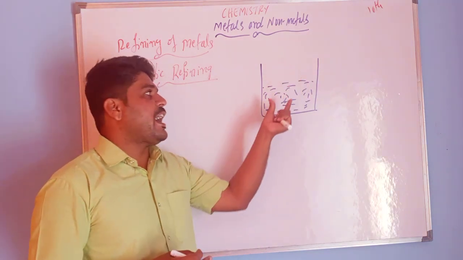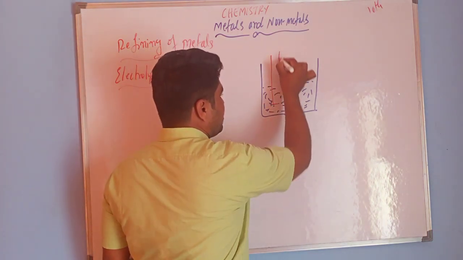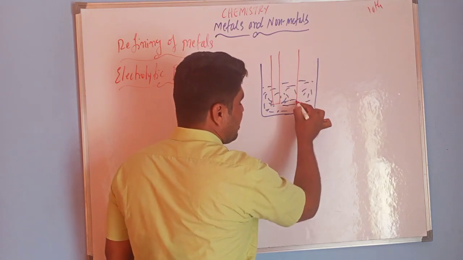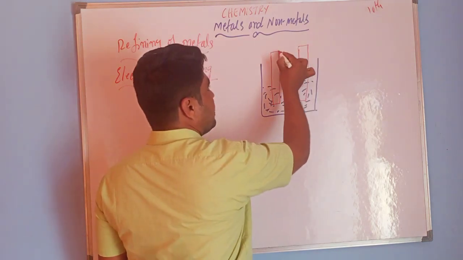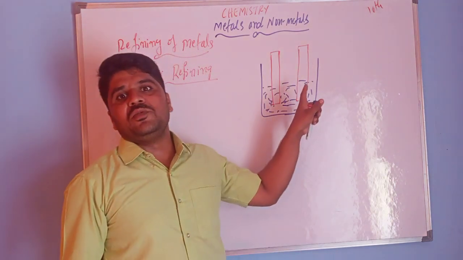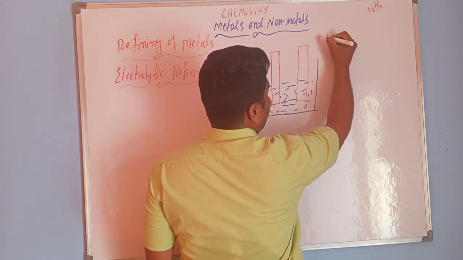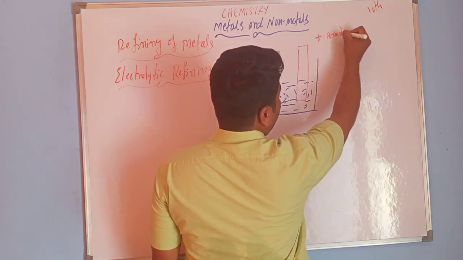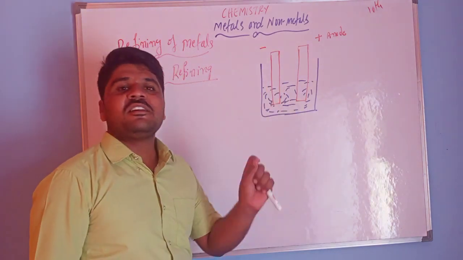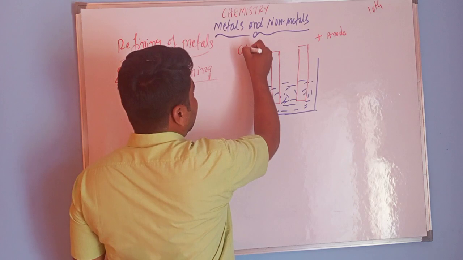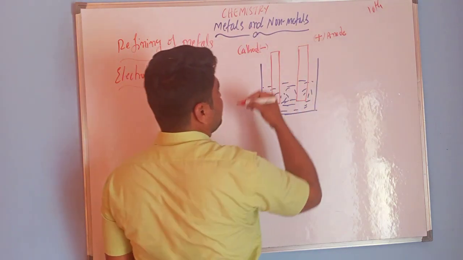We have an anode and a cathode, so we have two electrodes. The positively charged electrode is called the anode, and the negatively charged electrode is the cathode.